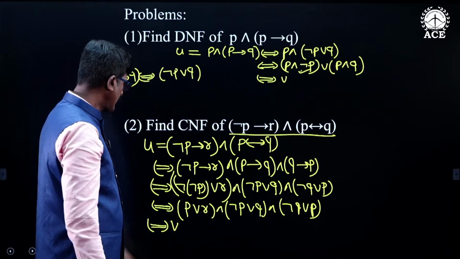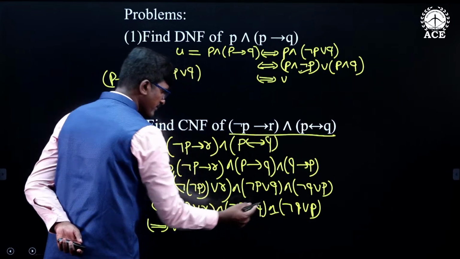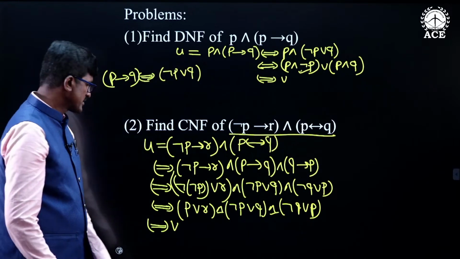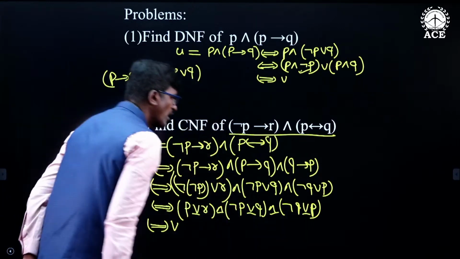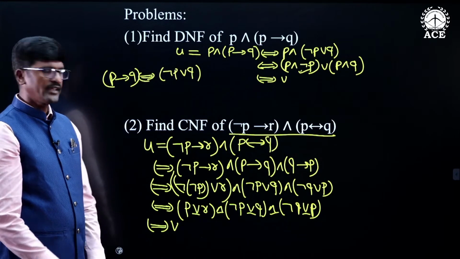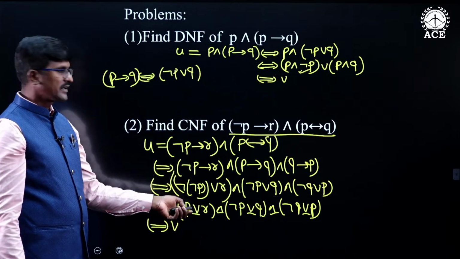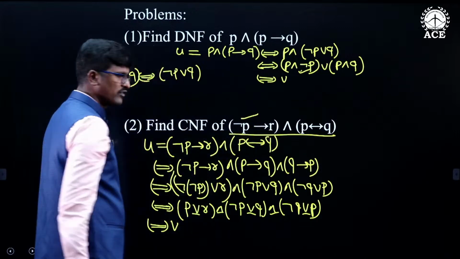Here V is a conjunction of three compound propositions. These three compound propositions are disjunctions of the components of U or their negations. Disjunctions of the components of U or their negations. Therefore, this is called the conjunctive normal form of U.